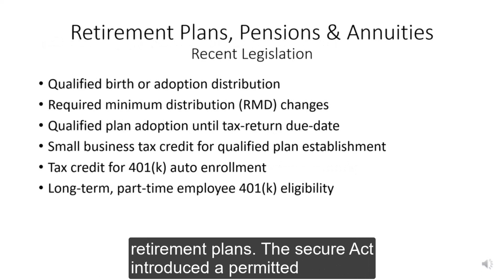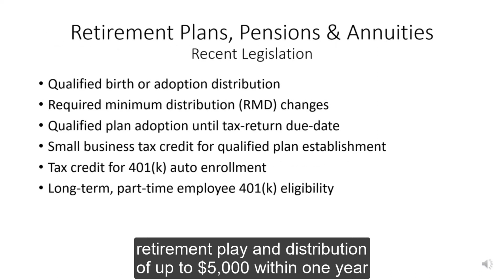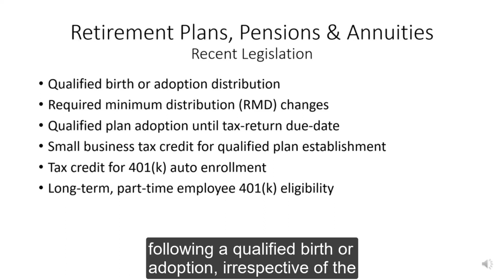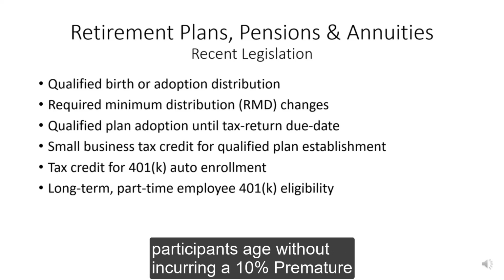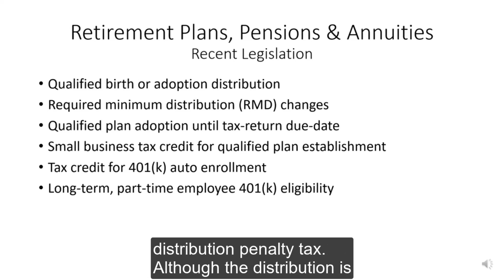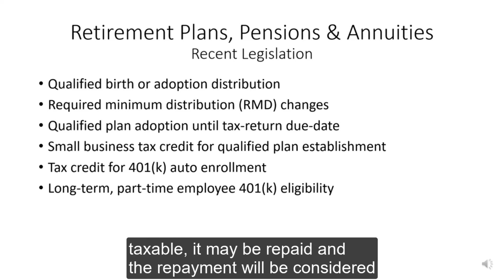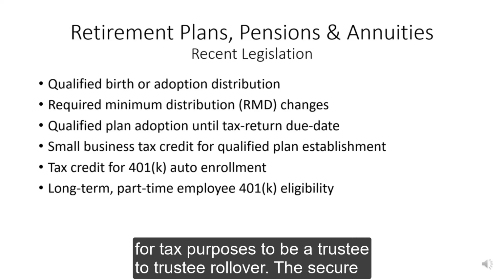The Secure Act introduced a permitted retirement plan distribution of up to $5,000 within 1 year following a qualified birth or adoption, irrespective of the participant's age, without incurring a 10% premature distribution penalty tax. Although the distribution is taxable, it may be repaid, and the repayment will be considered, for tax purposes, to be